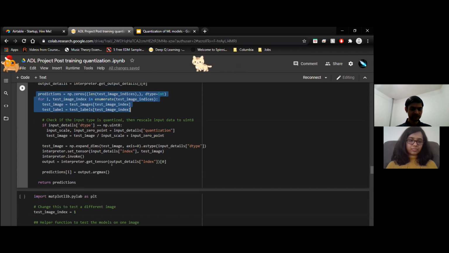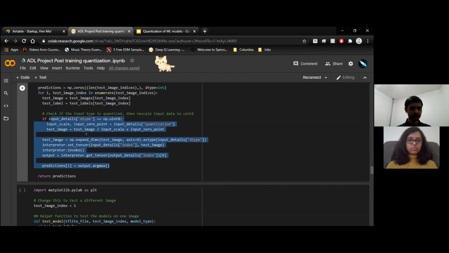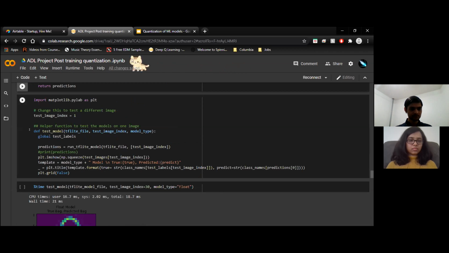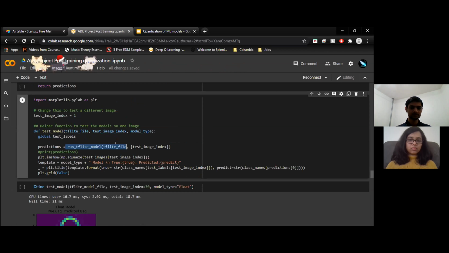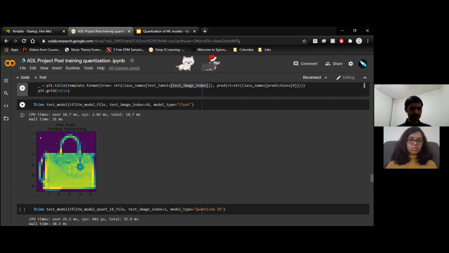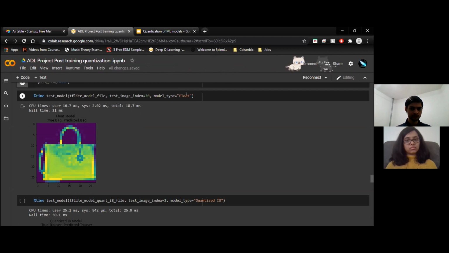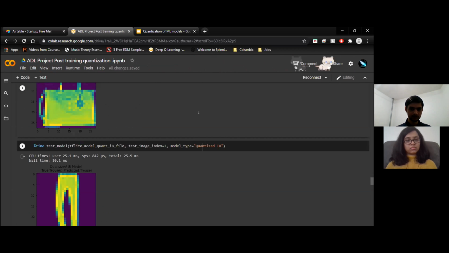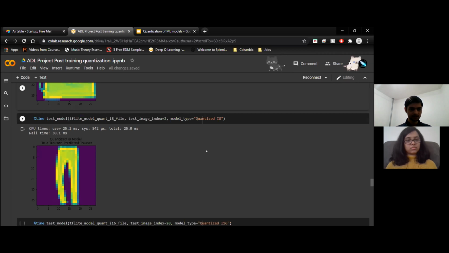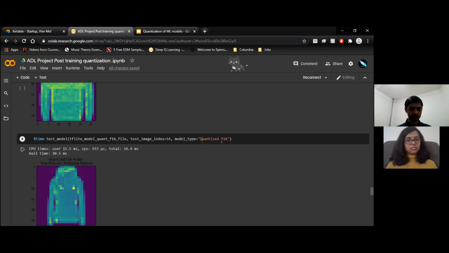This is just a helper function to get the prediction from the TF Lite model. This is again a similar helper function which calls the above function, passing the saved TF Lite model and the index of the image which we want to predict. After running the above function, we can see the output like this, where we can see the input image, the true label and the predicted label for each of the models. The first model is the float32 model, the second is the quantized integer 8 model, the third is the quantized integer 16 model, and the last one is the quantized float16 model.